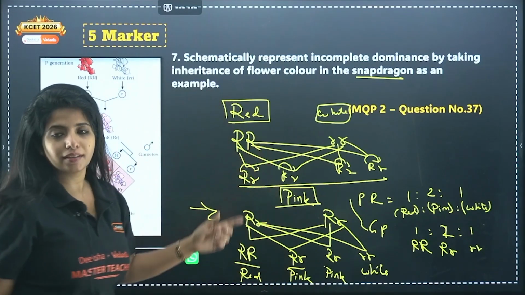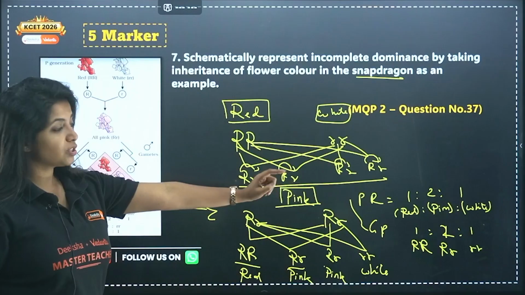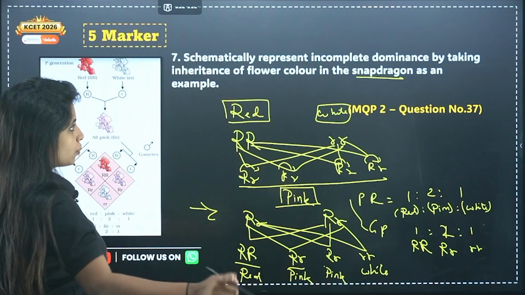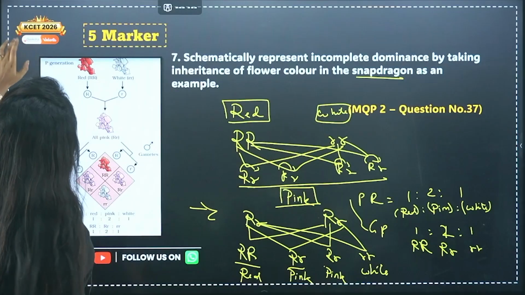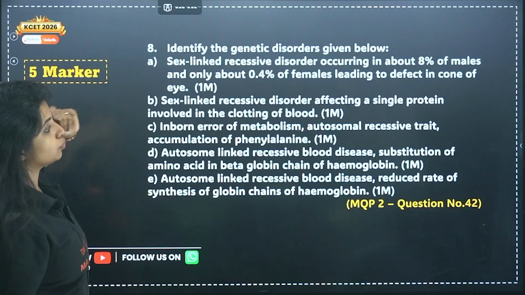I think we have a question on that. We will be solving it as well. So this is a unique thing about incomplete dominance. Do not forget it. You also call snapdragon as antirrhinum plant. Okay? Antirrhinum majus is the name.